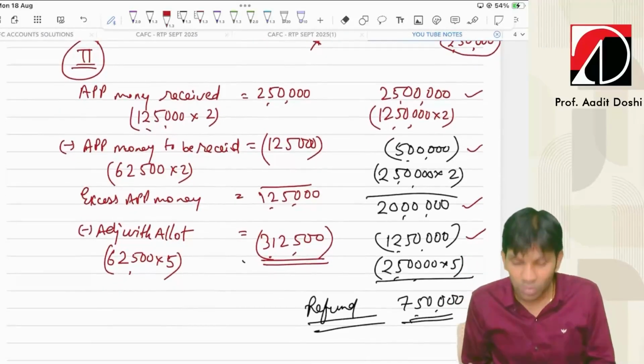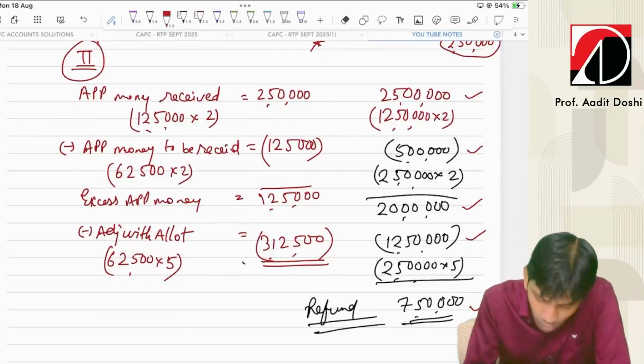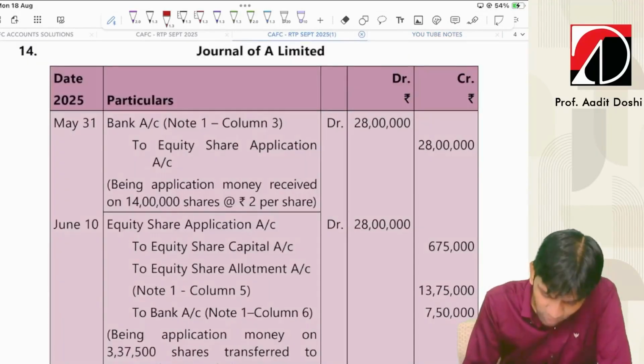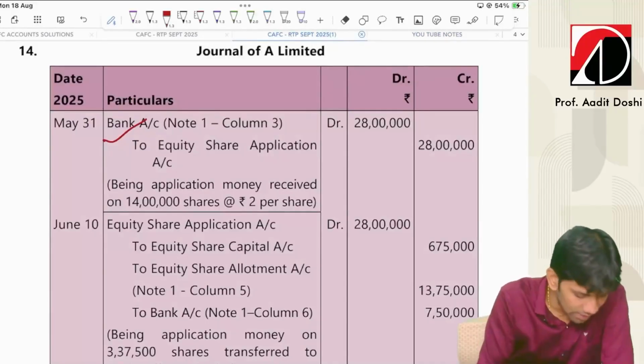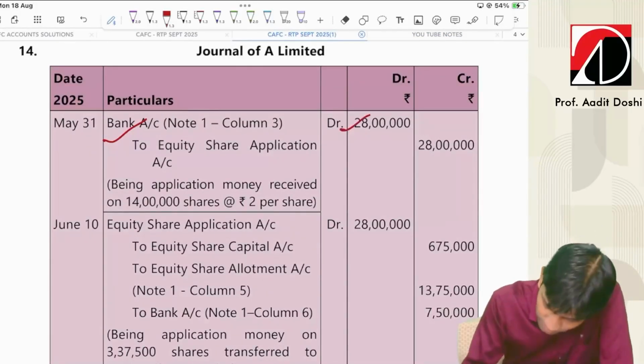So, this is the working note. Please understand the working note and then proceed. Now, let's go for the journal entries. First entry, bank account debit to equity share application. That will be 14 lakh shares into 2 rupees, that is 28 lakhs.